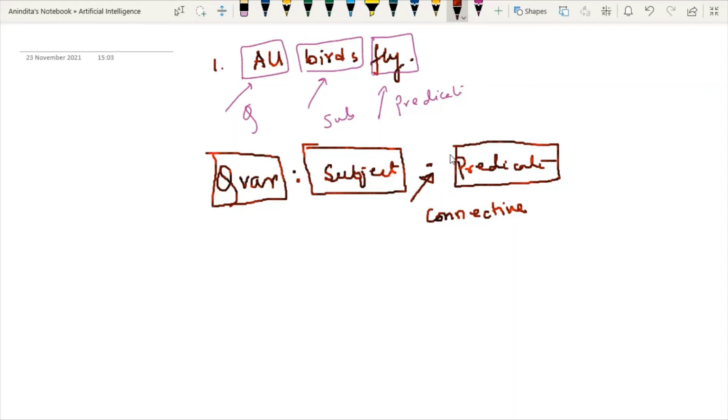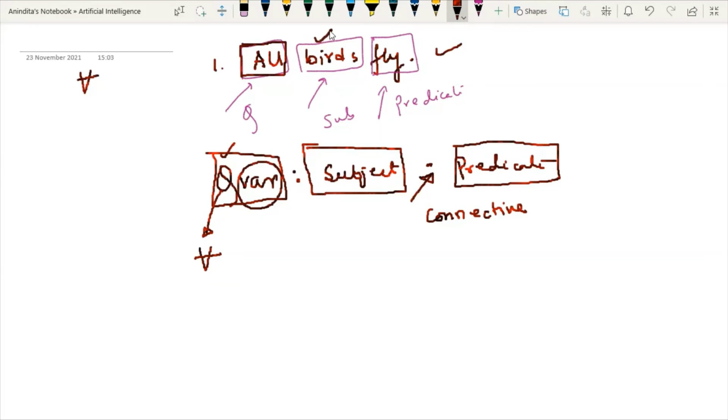Now using this rule, we can easily represent this statement. We have "all" over here. So all means which quantifier? Universal quantifier. And what is the symbol of the universal quantifier? ∀. So in place of Q, I will write the quantifier ∀. Then you have to write the variable. Why do we have to use a variable?